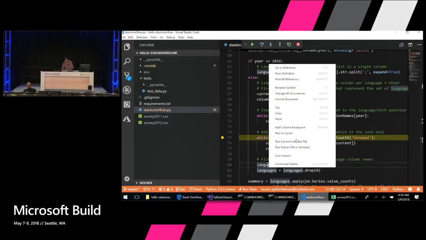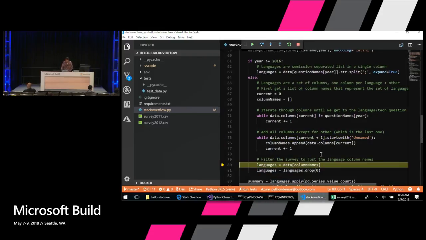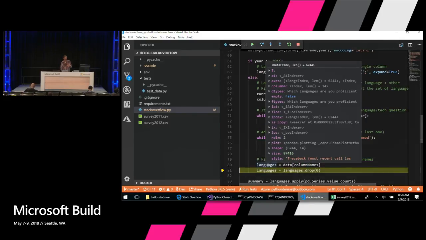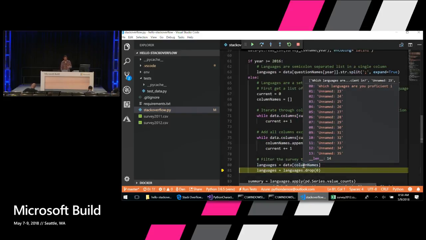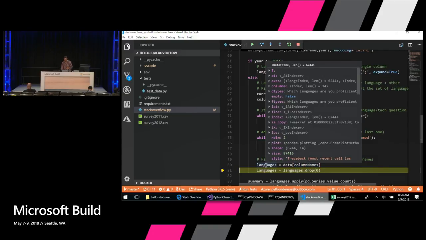Then we can skip past this, and run to cursor again. Now we filter the data just to the columns that have languages. So this is a list of all the column names we found. Just by passing in this list of column names, this array index operator filters the full set of data down to another table, this languages table, that only contains the list of languages people indicated.